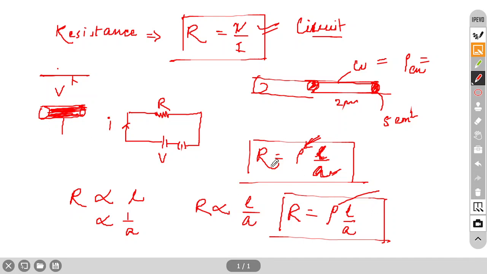So this formula helps us find the resistance of a piece of wire which is not in a circuit. Without a circuit also we can find the resistance, and for that we have this formula. So we have two formulas: one in a circuit, second without a circuit. Based on this also we have some